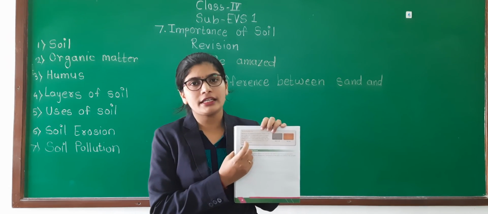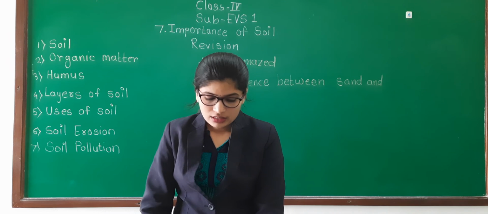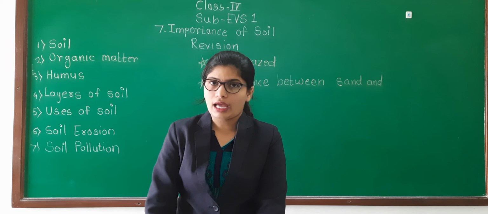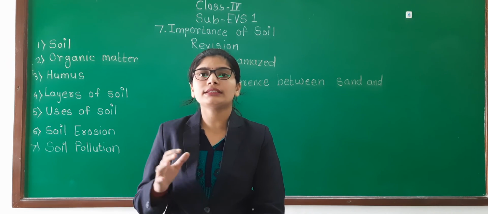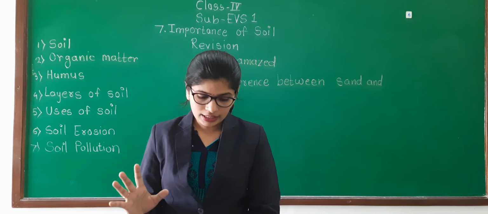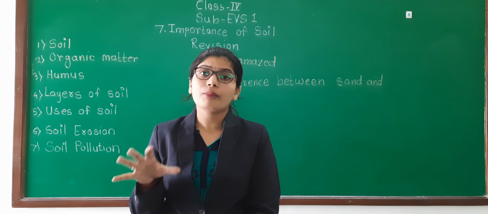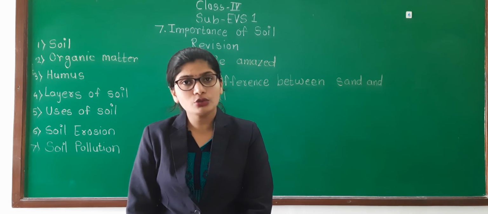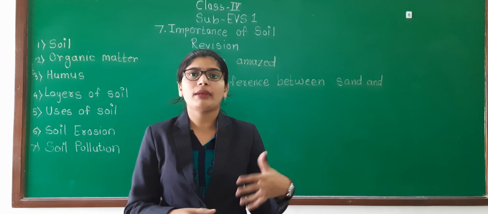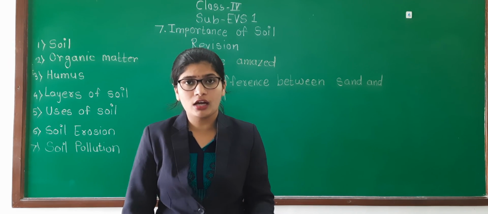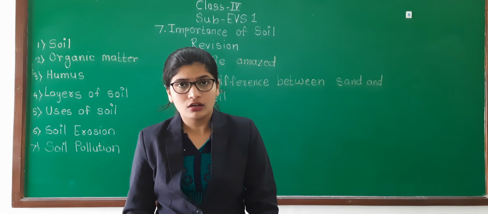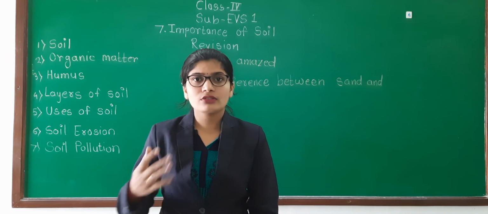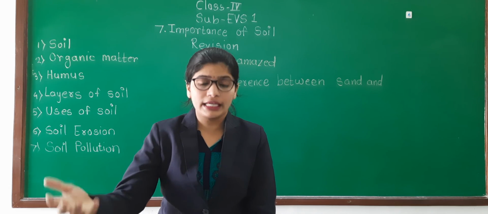See, social studies fun. Based on the amount of minerals present in the soil, as I have told you, nutrients are present in the soil. Correct? That nutrient means minerals. It may vary in color from region to region. We can see black soil is also available in our India. Red soil is also there. So there is a change as we change region or area.